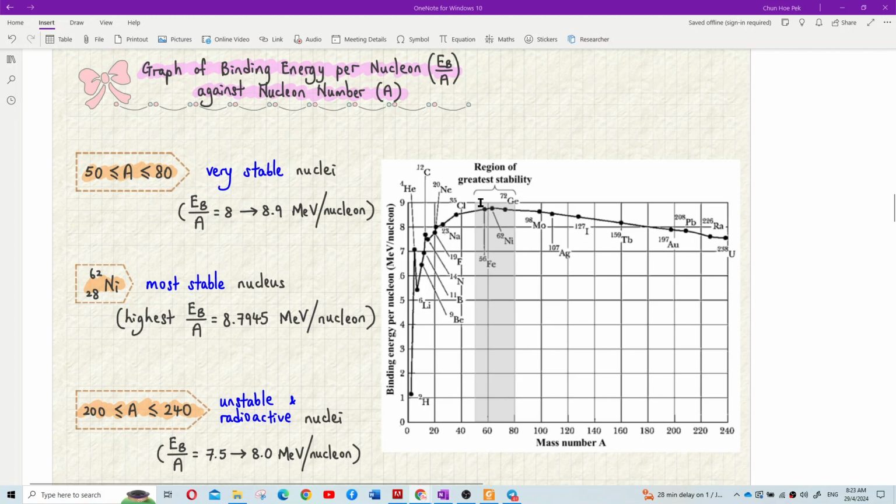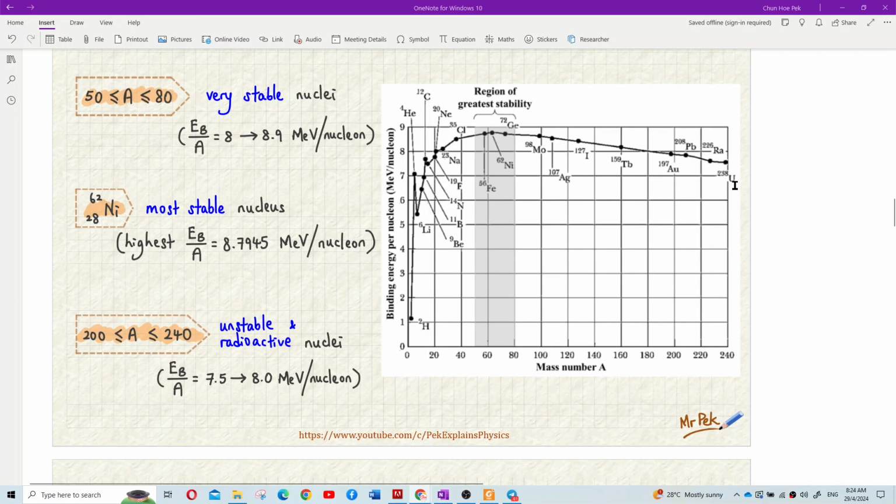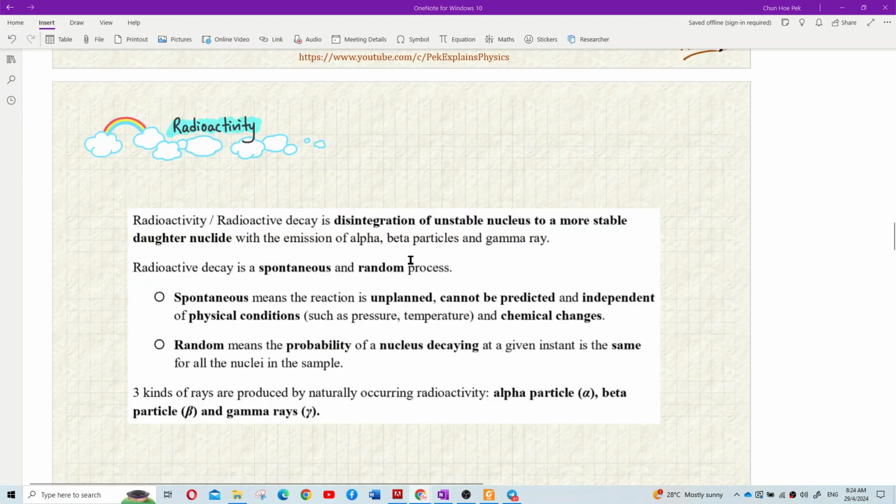But heavier nuclei like uranium have lower binding energy per nucleon, meaning they are less stable. Nuclei which are less stable are called radioactive. They tend to decay, or break off, to become smaller nuclei. That's why today we learn about radioactivity.